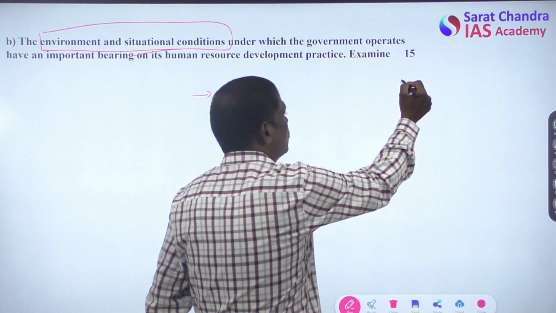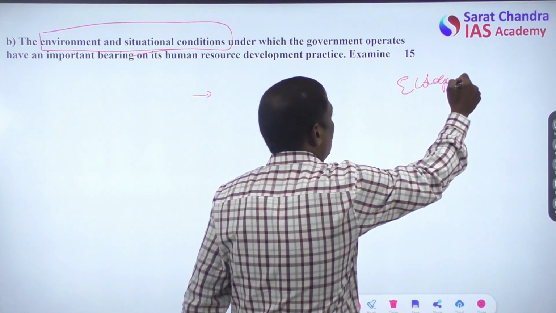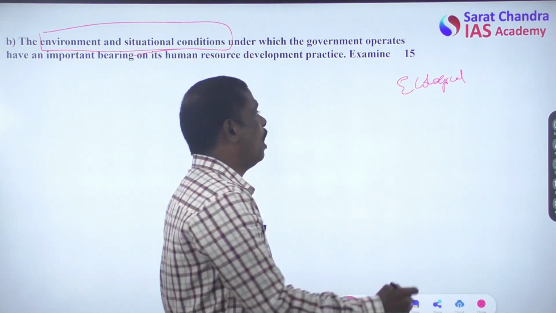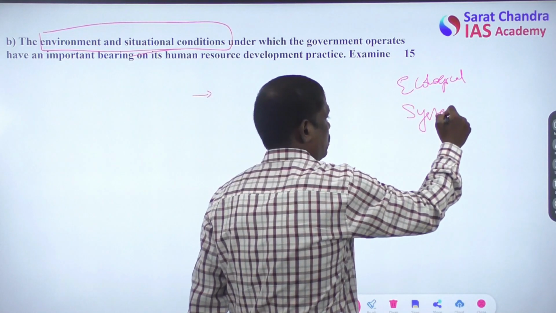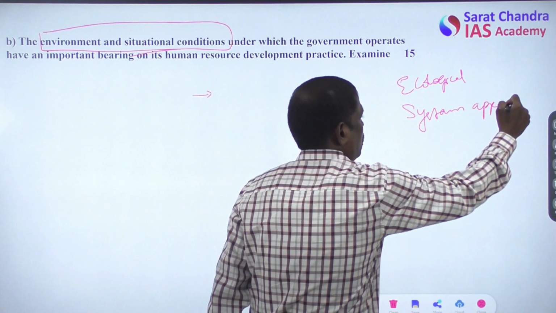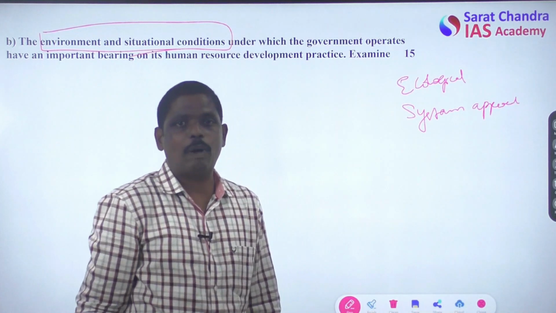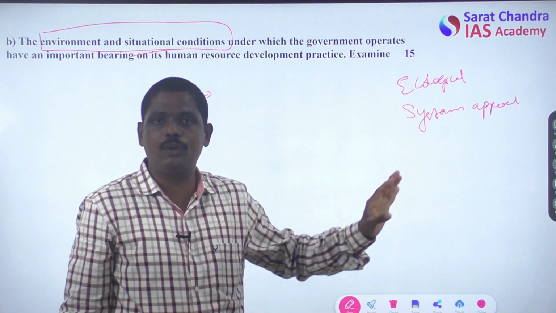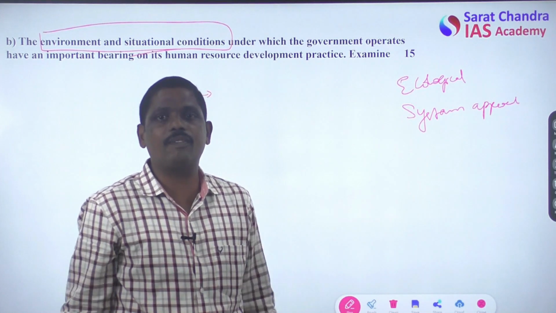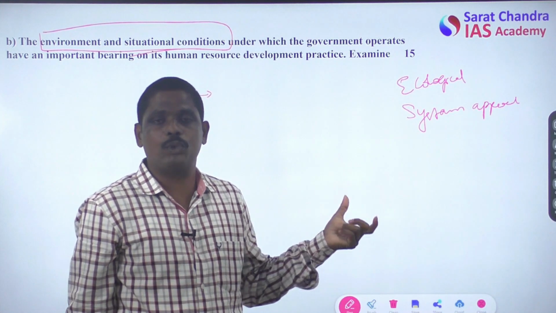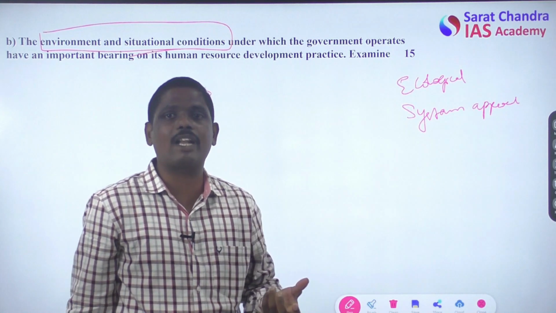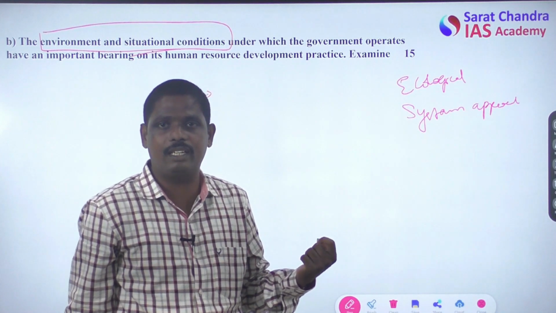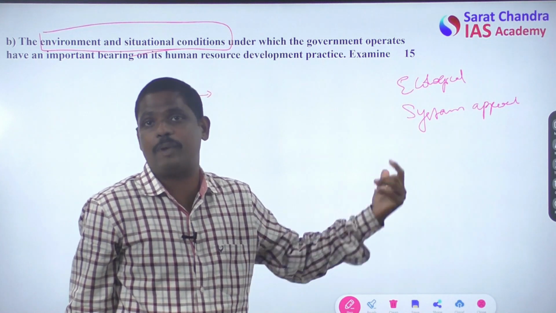That is, you can start your answer by highlighting the ecological approach to public administration. Ecological or systems approach to public administration. So we can use this. We can use Robert Dahl, we can use John Gaus, we can use Riggs. Riggs is the one who has used this approach. It is Riggs who has popularized this ecological approach in public administration. So there is nothing wrong in using Riggs here. He even wrote a book on this, the ecology of public administration.